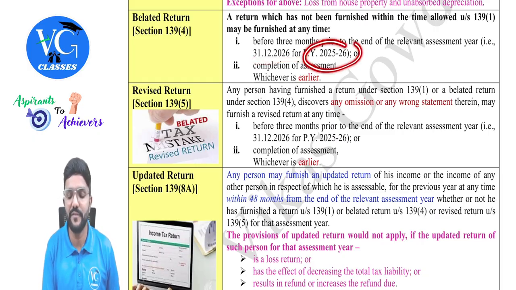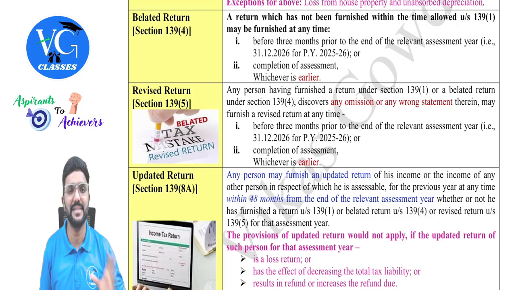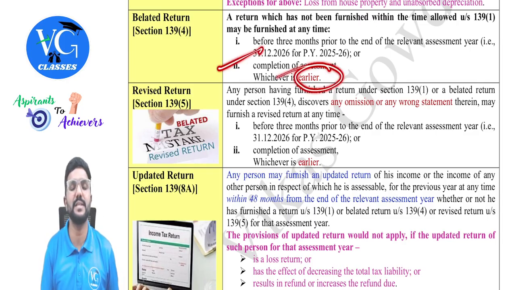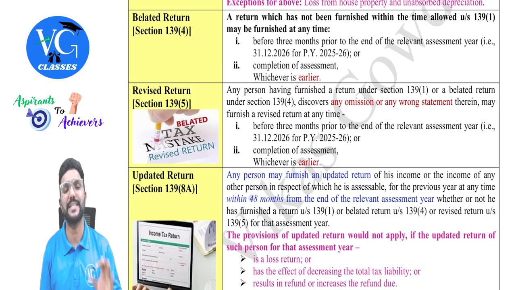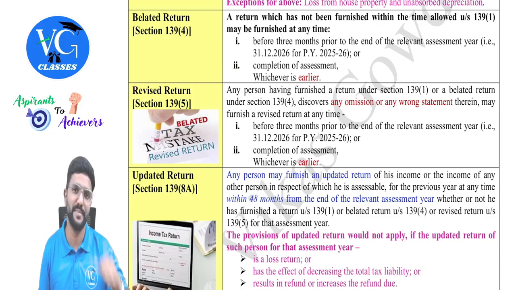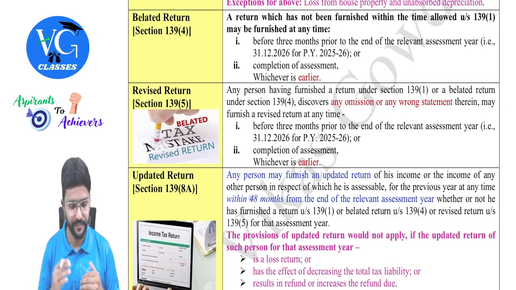So for previous year 25-26, it would be 31st December 2026. In simple terms, 31st December of the assessment year or completion of assessment, whichever is earlier. And if by chance this date is not given, always take it as 31st December 2026. That is, 31st December of the assessment year, for your exams.